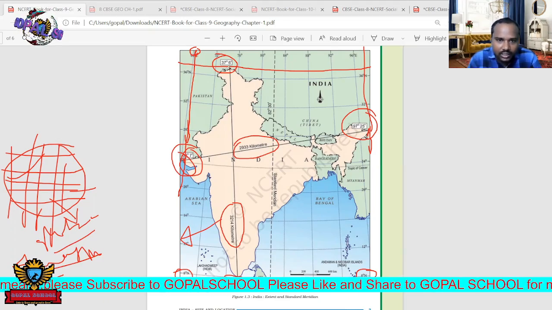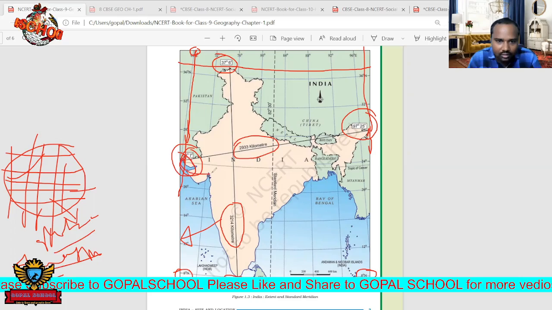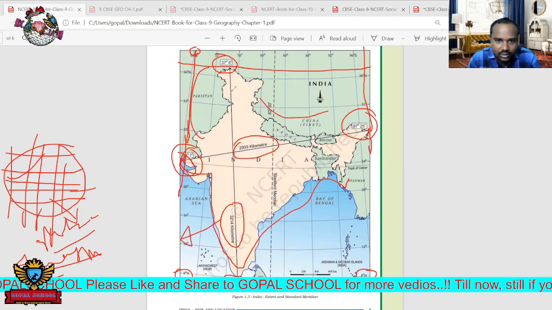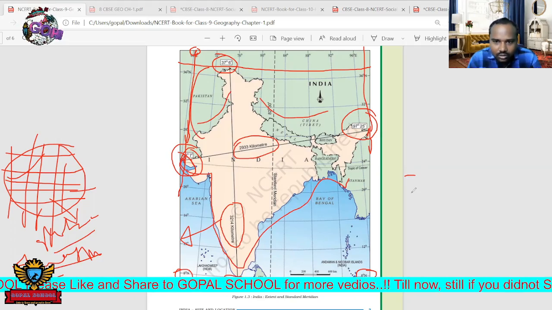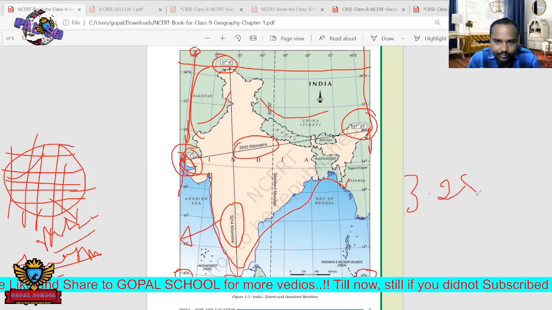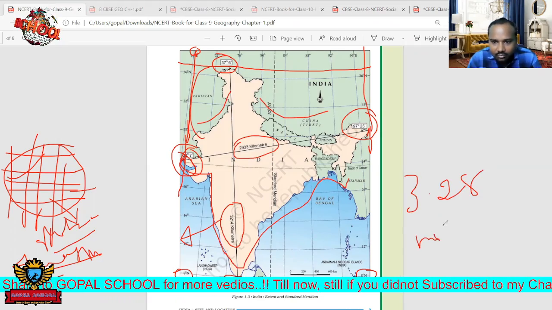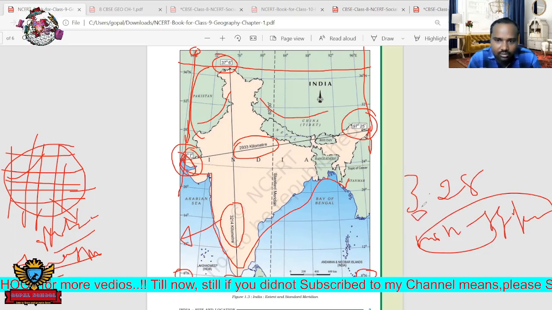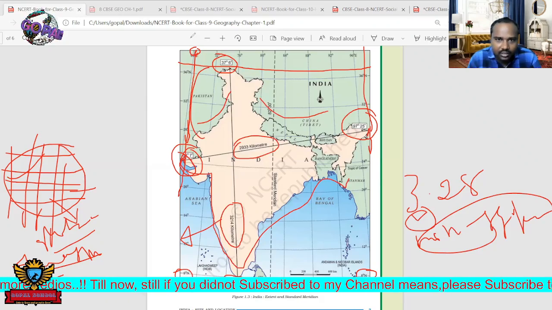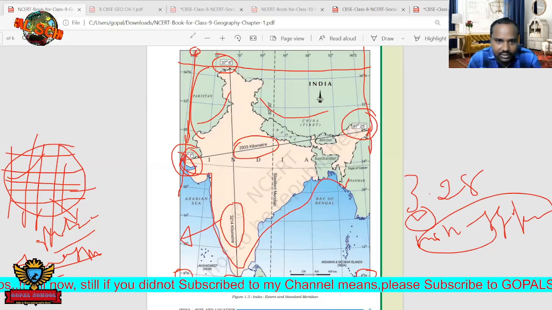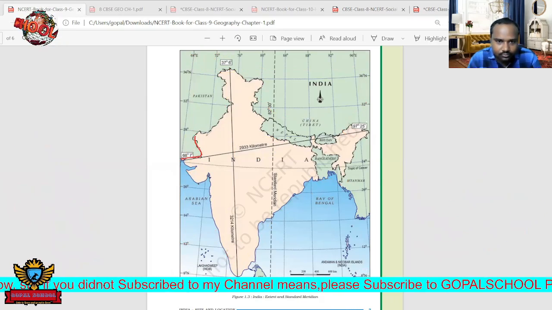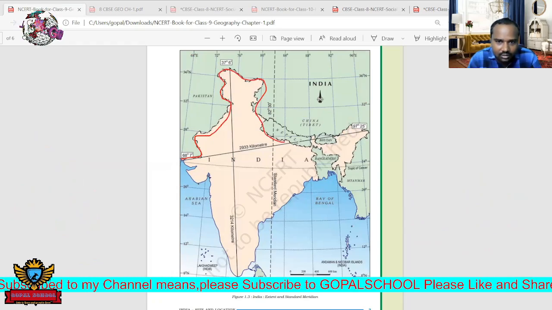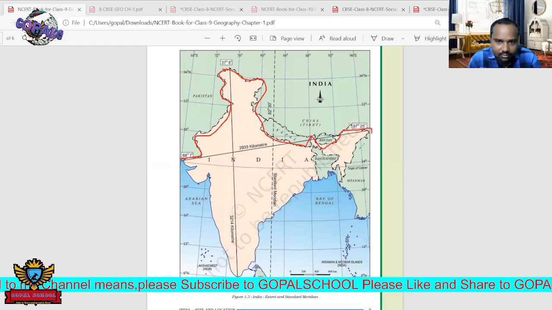And also, what is the total area? The total area of India is around 3.28 million square kilometers, not just square kilometers. And here, what is the distance? Just the land boundary. The land boundary is here. What is the distance of this land boundary?